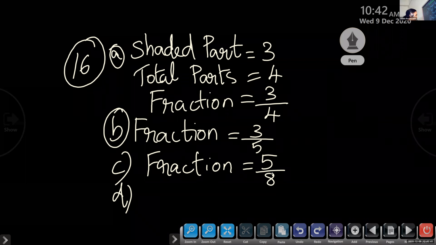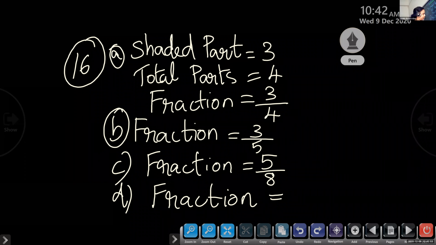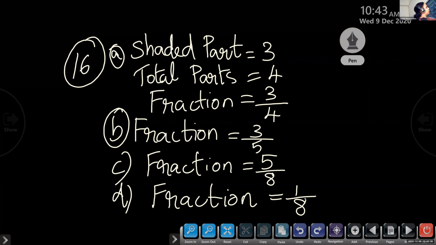Fraction for D, Henry. Shaded part, how many? 1. Total number of parts, count? 8. Very good. 1 by 8. Okay, very good. Now, Sapna has to tell me which all are like fractions from here.